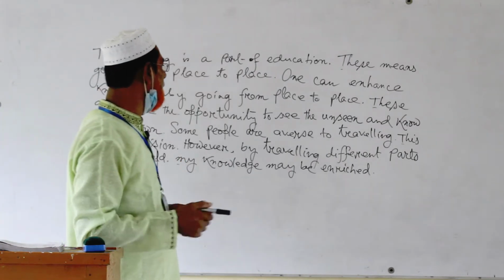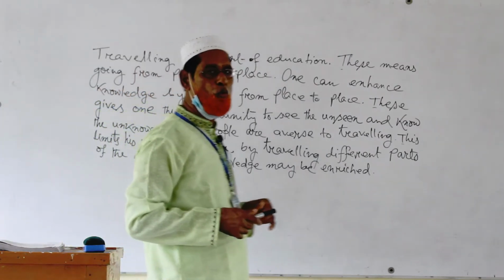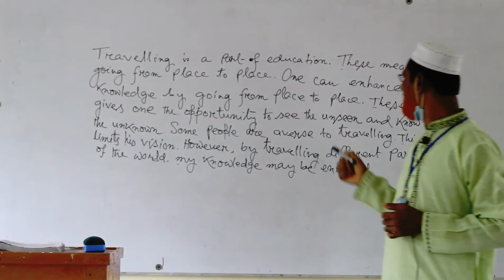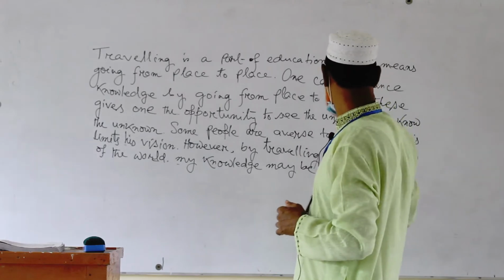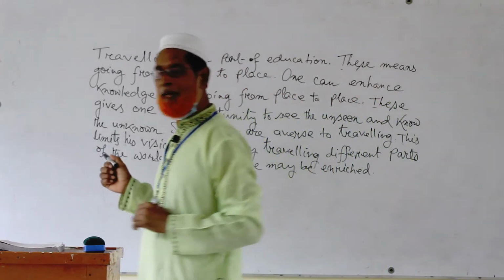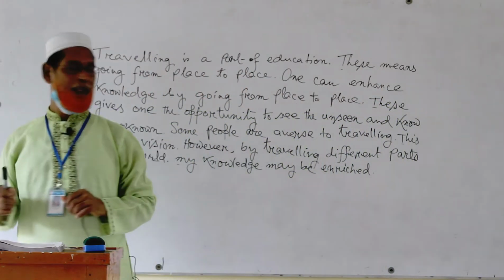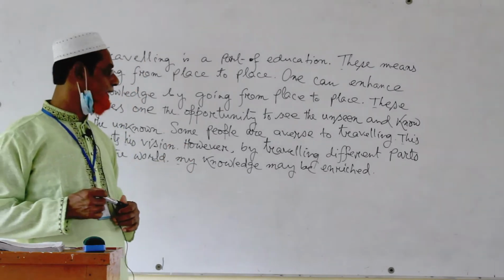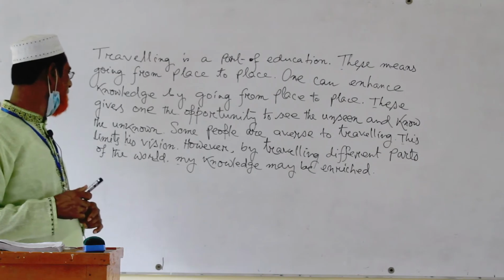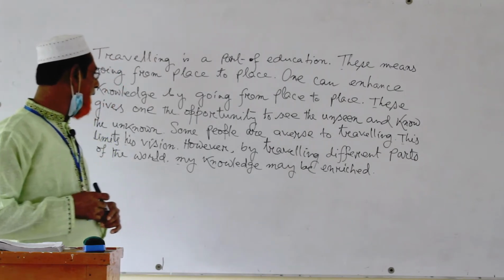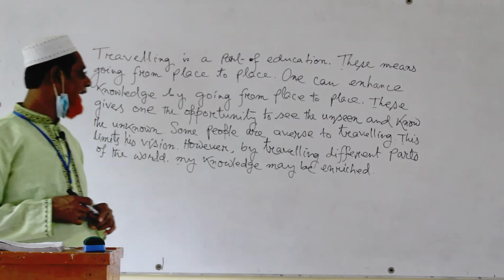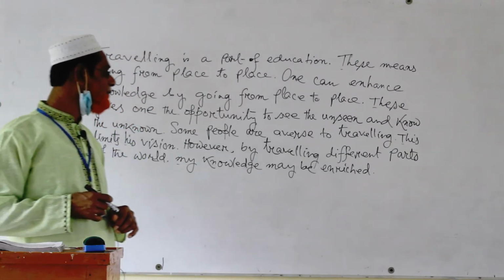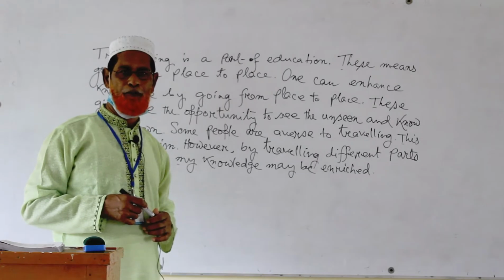Next, this gives one the opportunity to see the unseen and know the unknown. Some people are averse to traveling. This limits his vision. However, by traveling different parts of the world, my knowledge may be enriched.